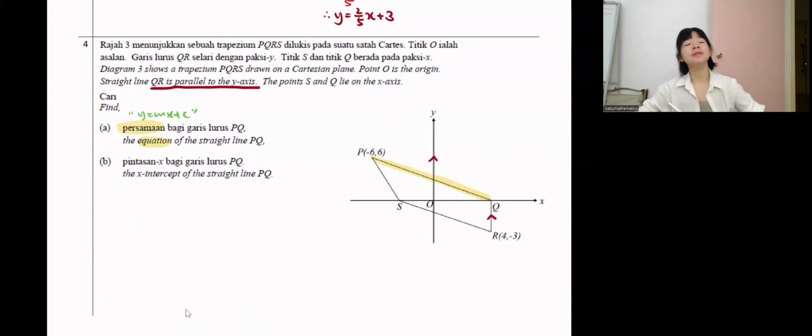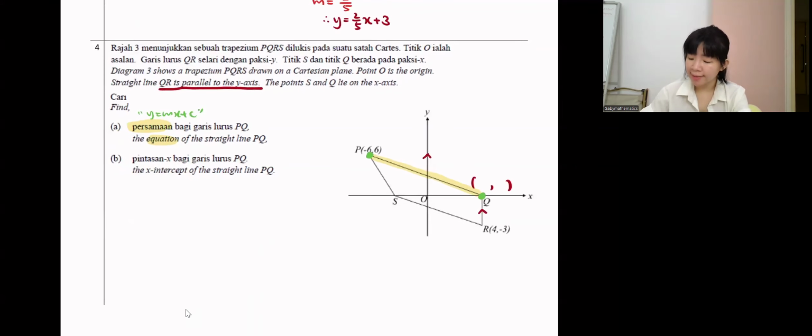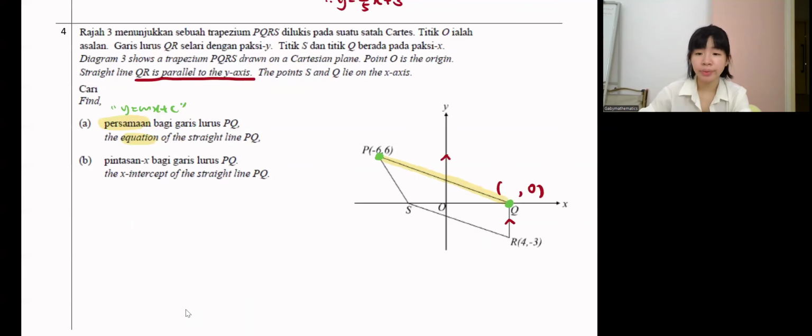You can get the gradient as long as you have two coordinates. So now you have coordinate P. You need to think of Q. You know Q is on the x-axis, so something will be 0, either x or y. A point on the x-axis has y equal to 0. How about the x?